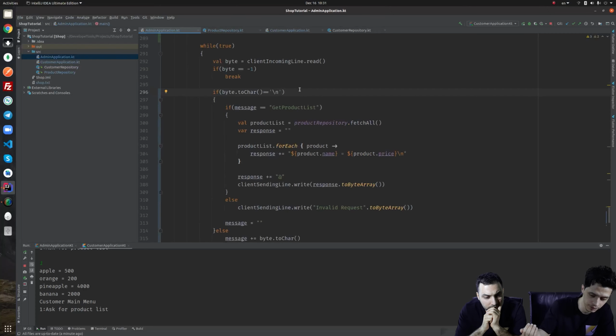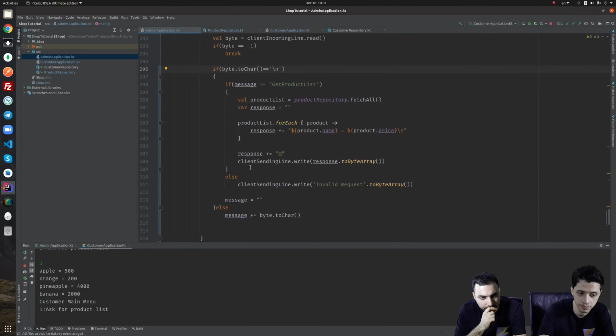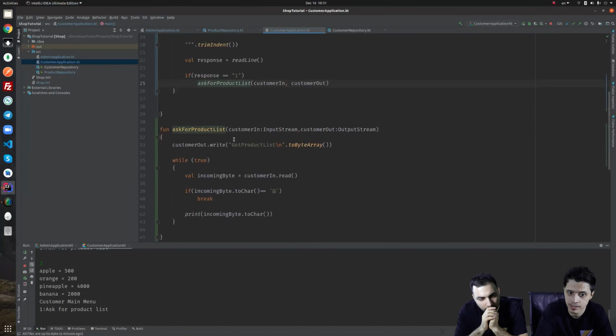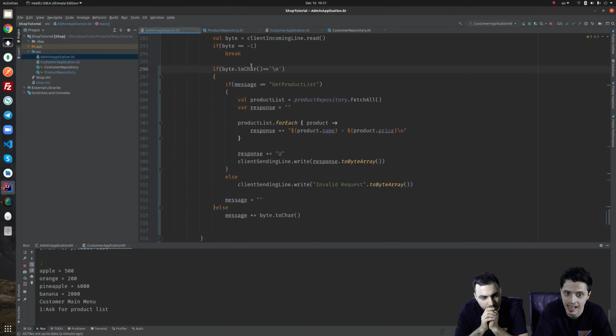Here we enter 1. Entering 1 here means ask for product list, not sending 1. So asking for product list will write get product list \n. The other side, the loop here, will get G, E, T, P up to this \n. So this byte, G, is not \n, so it is concatenated to this message, up to the product list, up to the T, and then after T comes the \n.